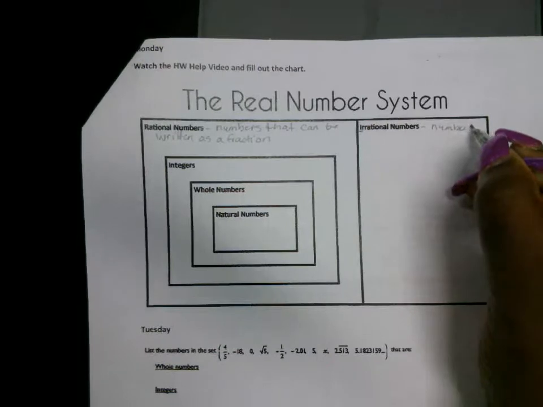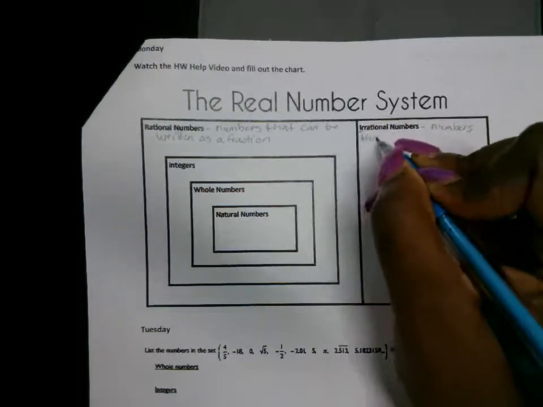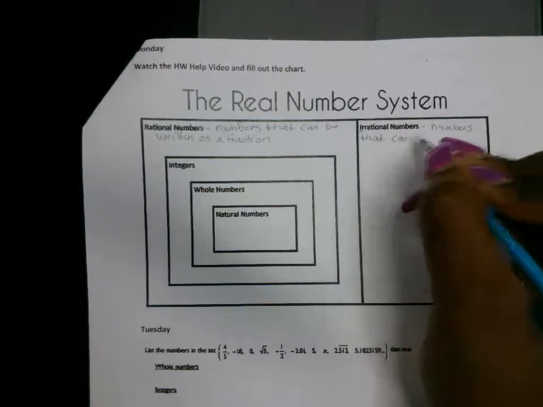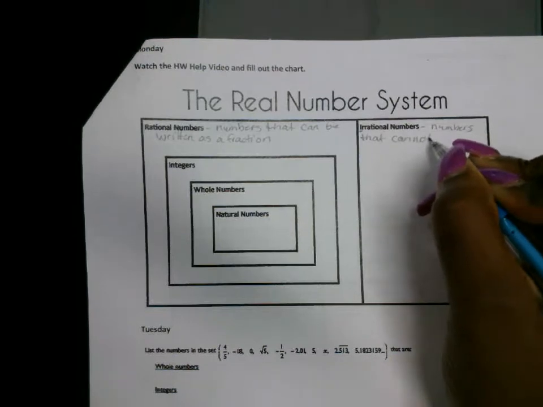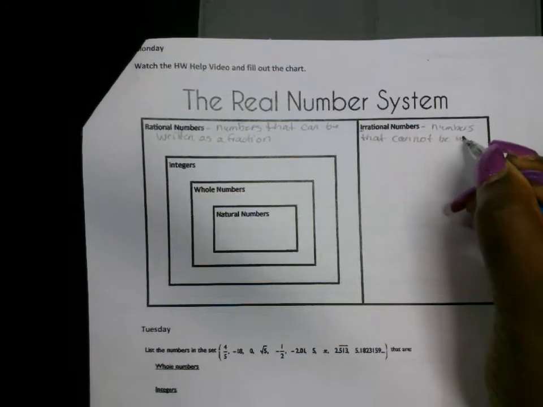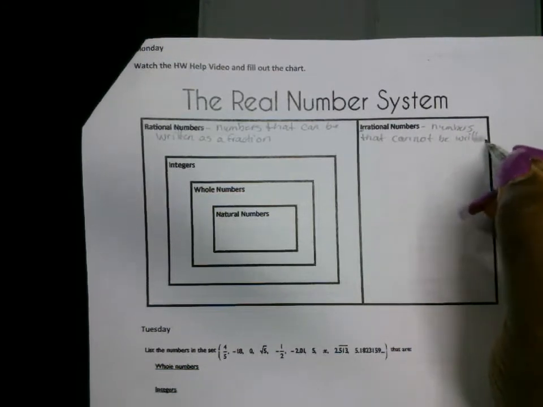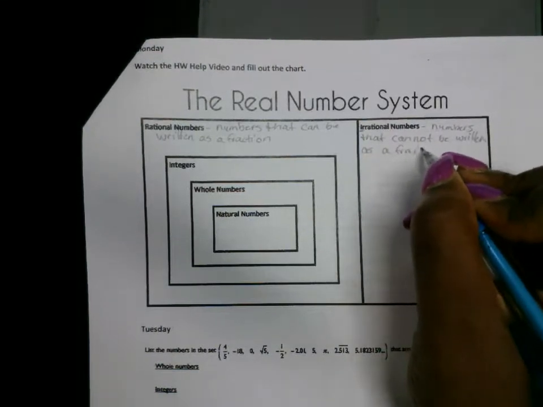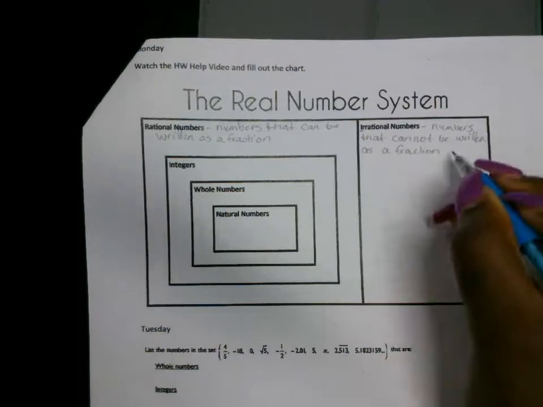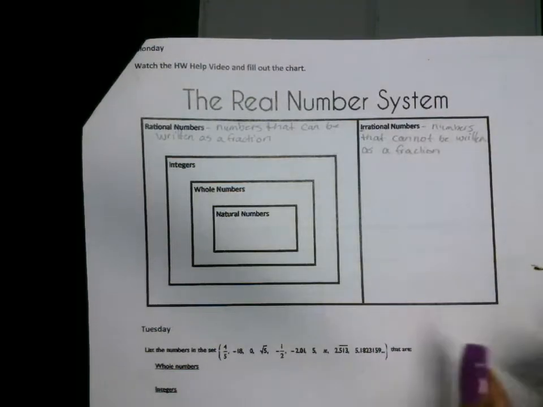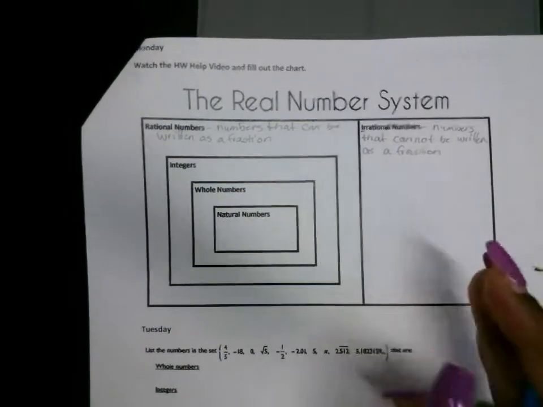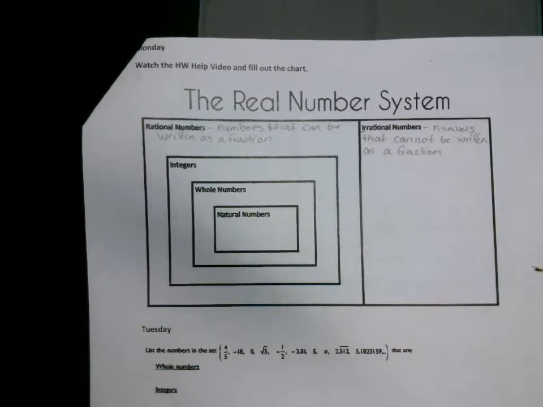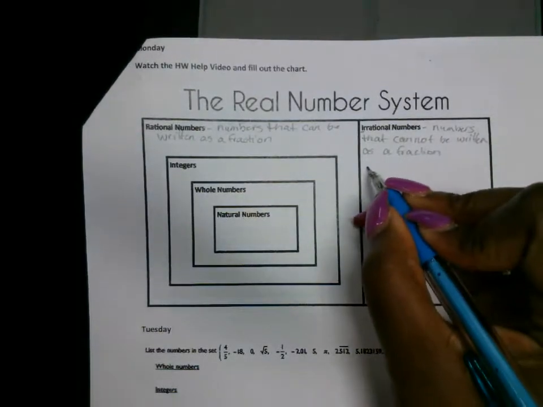Numbers that cannot be written as a fraction, okay? There are three types of numbers that cannot be written as a fraction, and then everything else is going to be rational. So let's look at the different types.